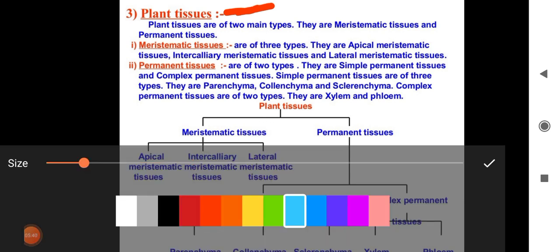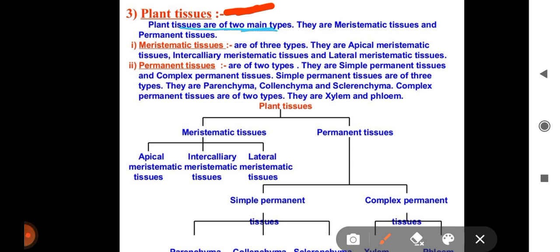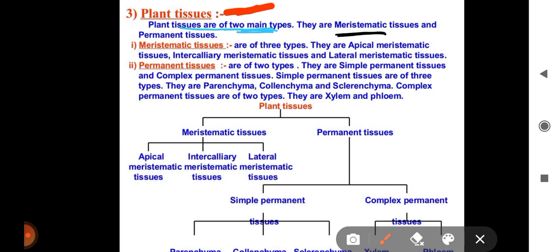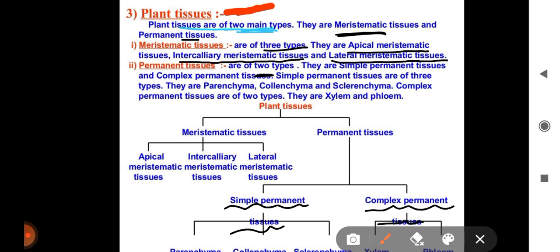Plant tissue are of two main types. What are they? Meristematic tissue and permanent tissue. Meristematic tissue are of three types. What are they? Apical meristematic tissue, intercalary meristematic tissue, and lateral meristematic tissue. Now permanent tissue are of two types. What are they? Simple permanent tissue and complex permanent tissue. And simple permanent tissue are of three types.